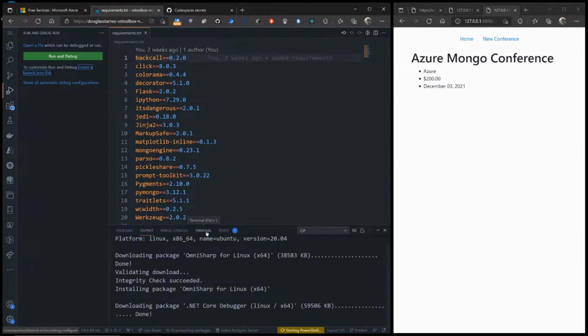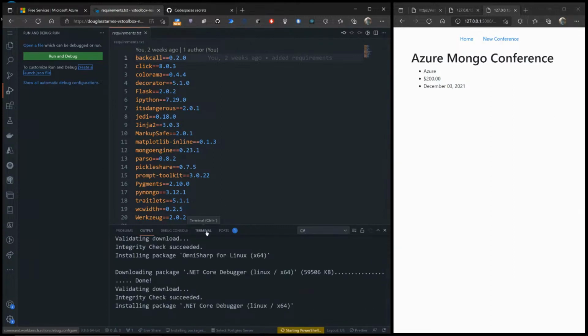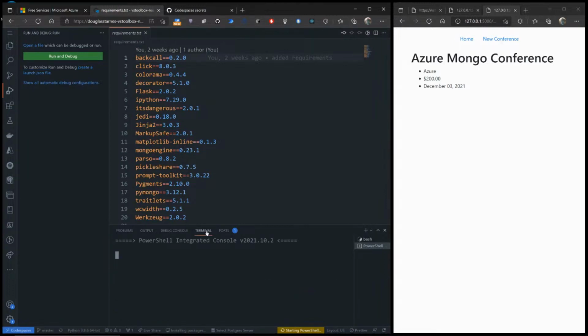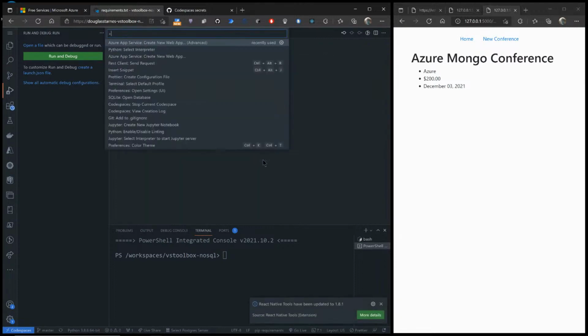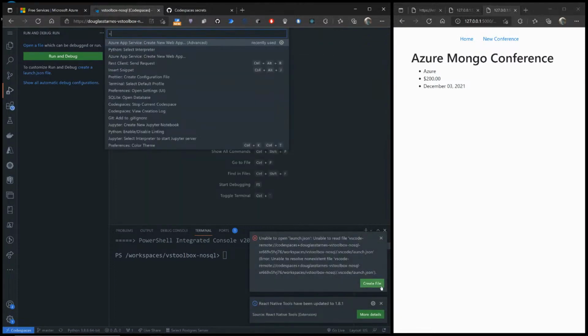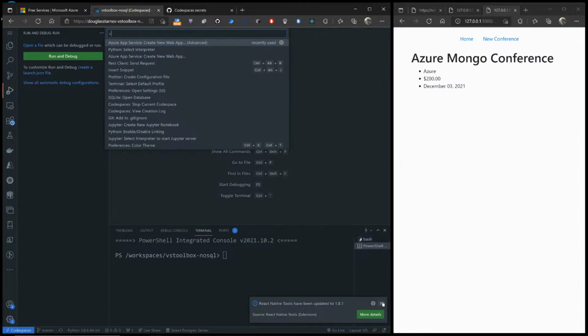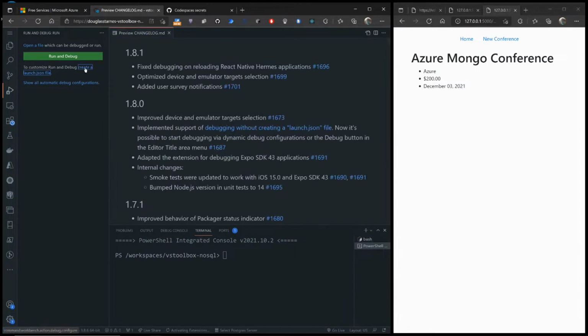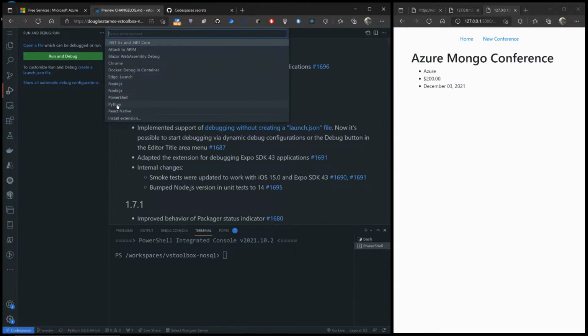No, not what I want. Come on. Will it work if I do it like this? Oh. All right. Well, unable to open launch.json. Shoot. Let's try it one more time. Is it going to work like this?